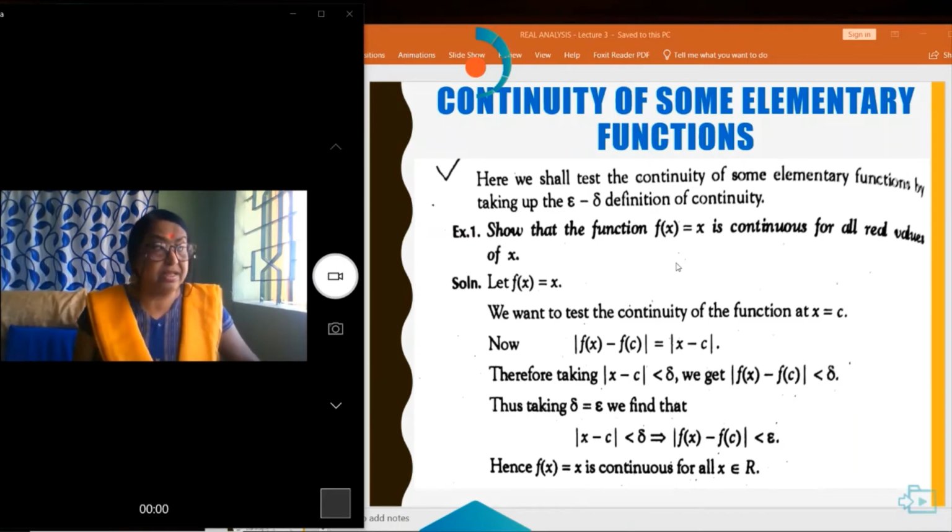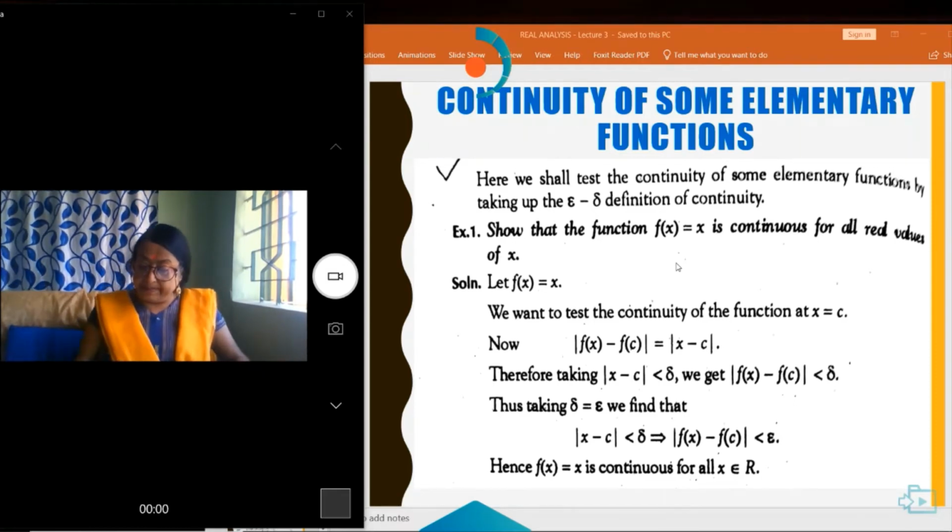And in this problem, delta is equal to epsilon. Hence, modulus of x minus c less than delta implies that modulus of f(x) minus f(c) is less than epsilon. Hence, f(x) equal to x is continuous for all values of x belonging to R, the real numbers.